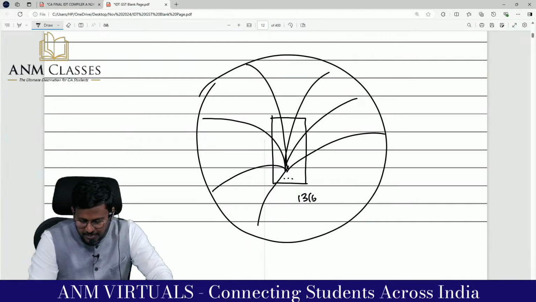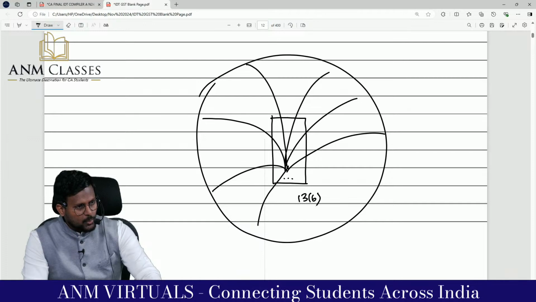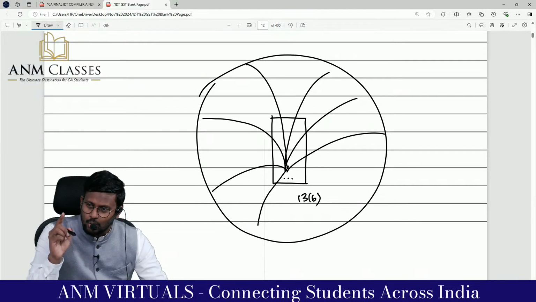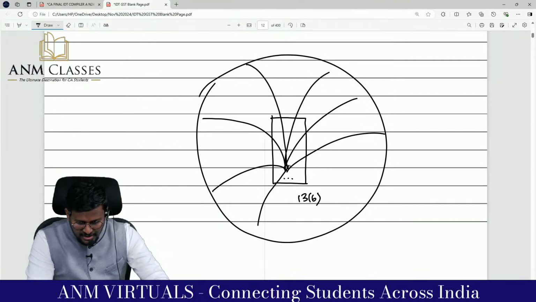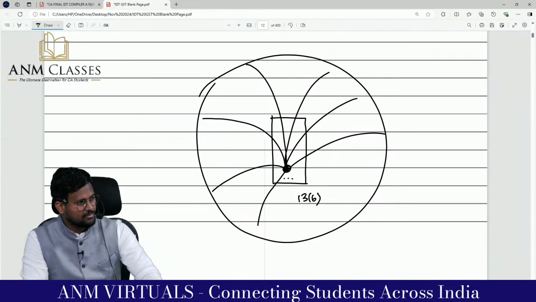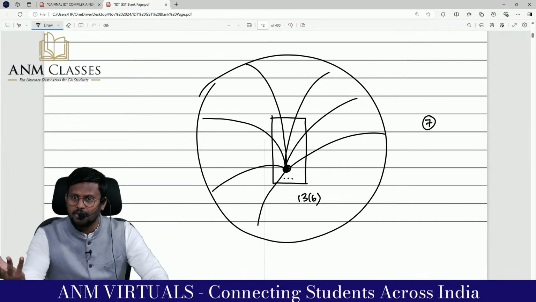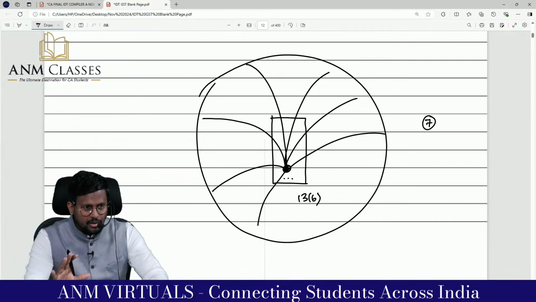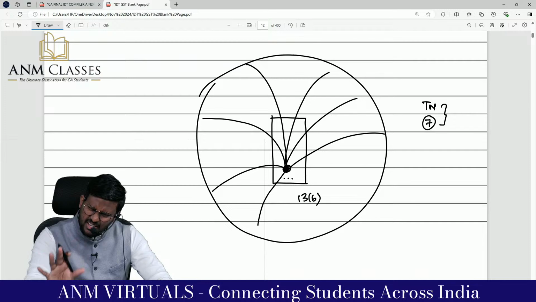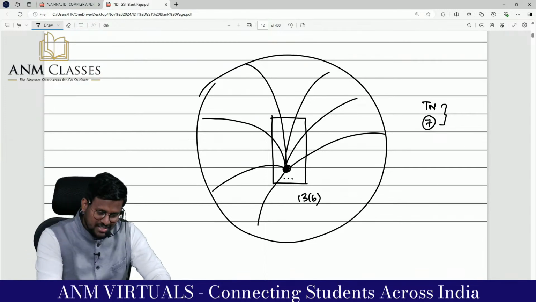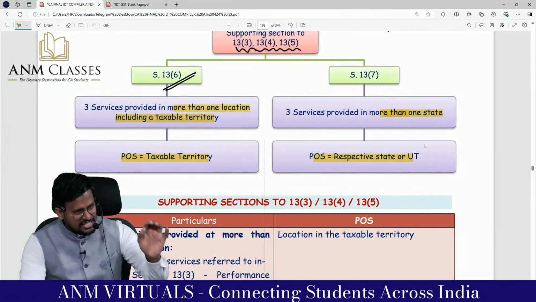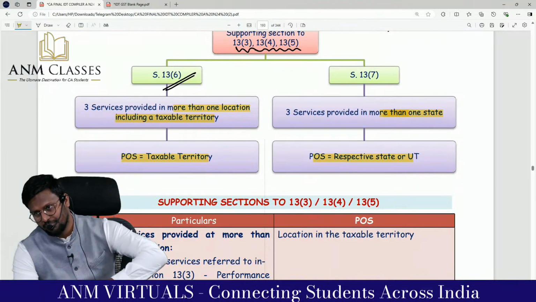So what is 13 subsection 6 saying? Service provided in more than one location, including a taxable territory, then the taxable territory is the place of supply. Everyone knows the number 7, even in CSK matters, not only in Tamil Nadu; in any state, 7 gets acceptance. What is 13 subsection 7? Service provided in more than one state, the respective state or union territory is the place of supply.